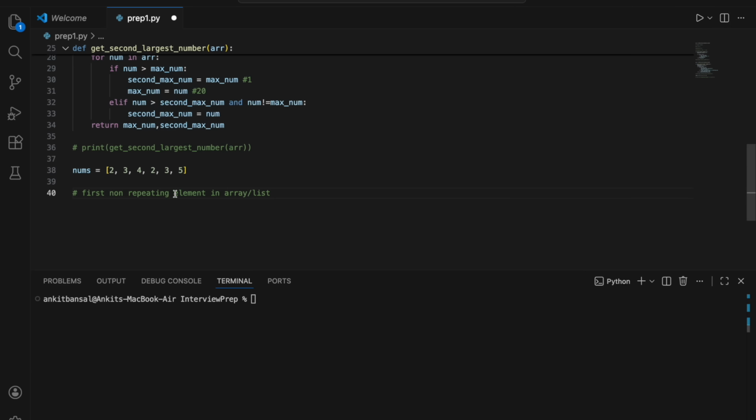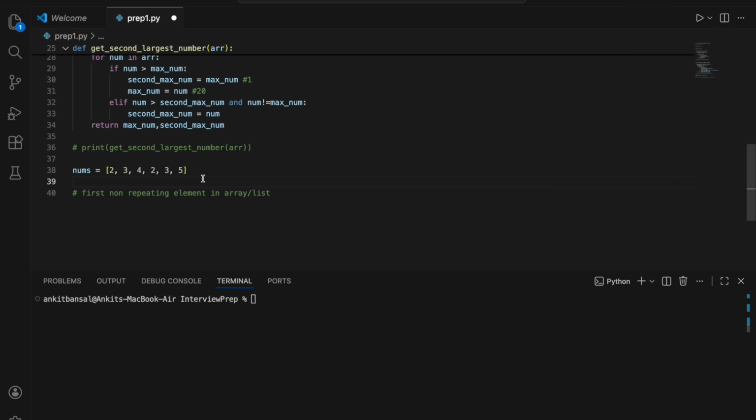So what does that mean? We will start from the left, looking for the first non-repeating one. So is 2 repeating or not? Yes, 2 is repeating. 2 is here as well as here. Is 3 repeating? Yes, 3 is repeating. Okay, is 4 repeating? No, 4 is not repeating. And 5 is also not repeating, right? But what do I want? The first non-repeating. So my answer will be 4. 4 and 5 are both non-repeating, but whichever comes first in the array out of all those non-repeating elements, I have to give that. So the answer will be 4, right?